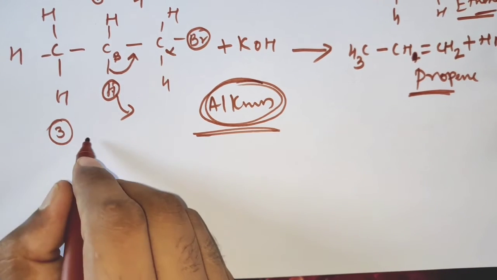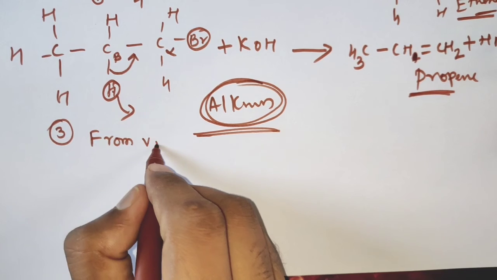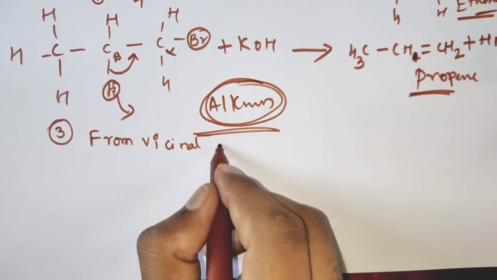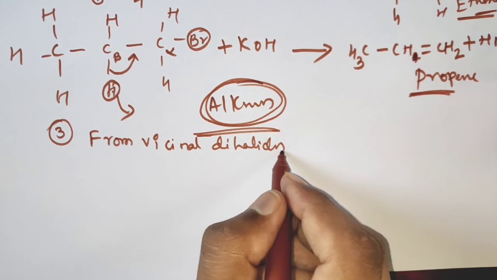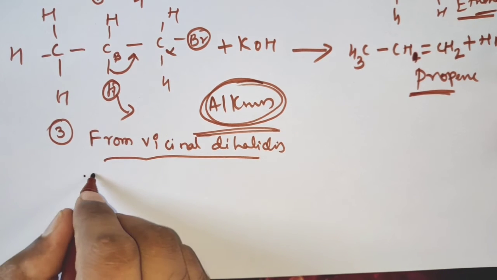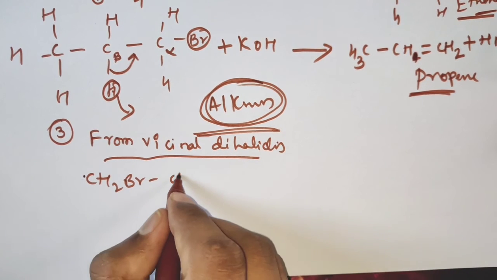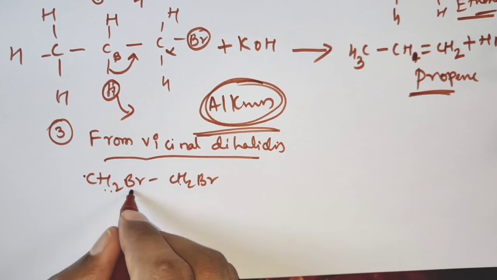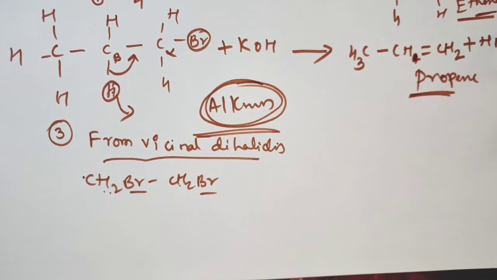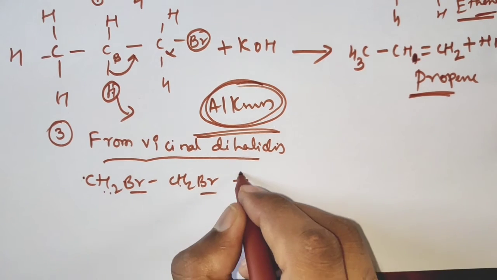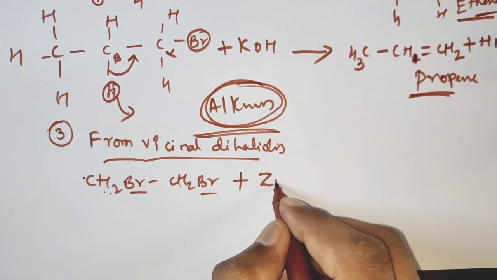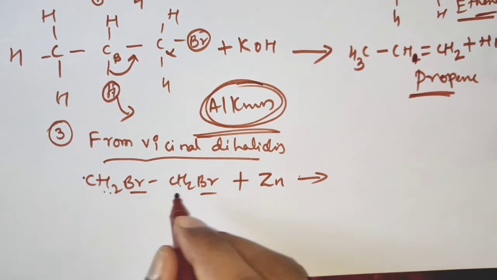Before going to that, we should know what vicinal dihalides are. For example, take CH2Br CH2Br. That means the adjacent carbon atoms contain the halogens; that is called a vicinal dihalide. Both carbon atoms contain halogen atoms, adjacent to each other. Vicinal dihalides are treated with zinc metal. For example, this is a vicinal dihalide.